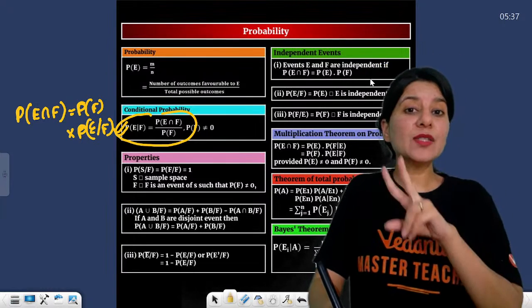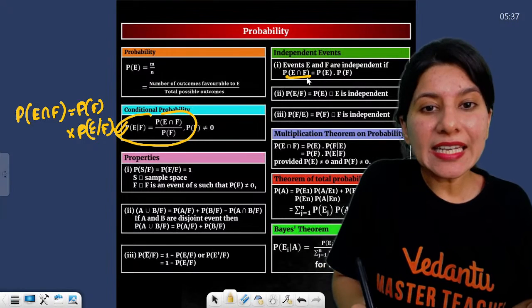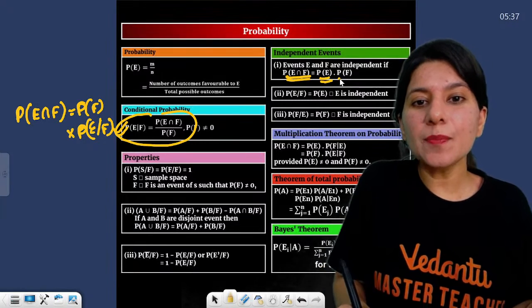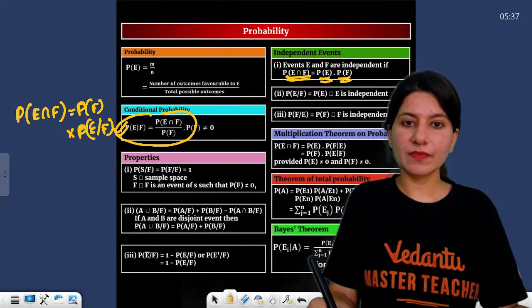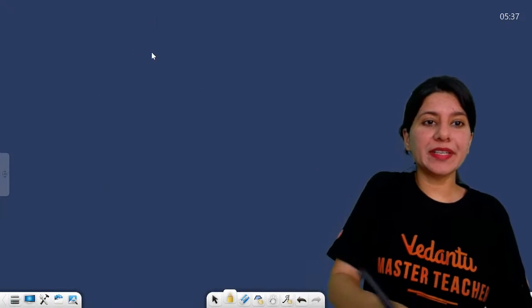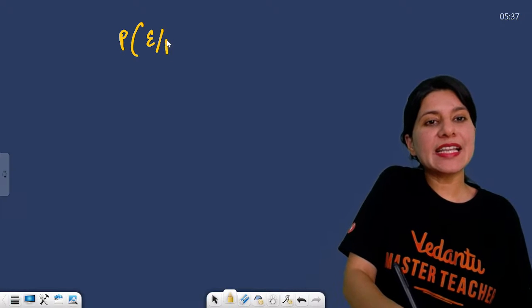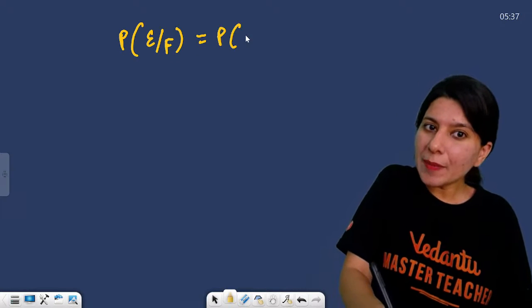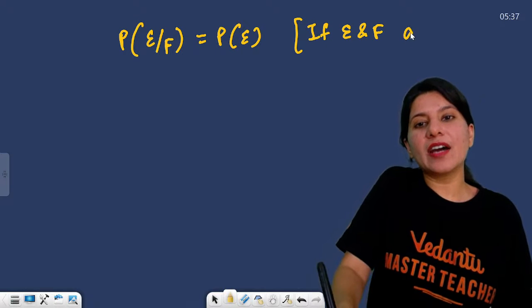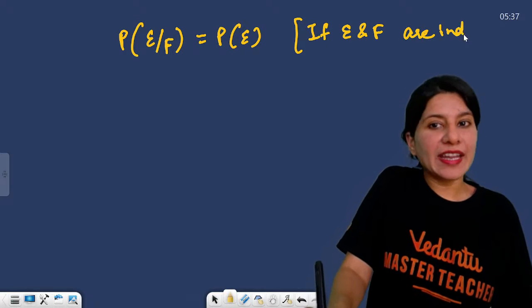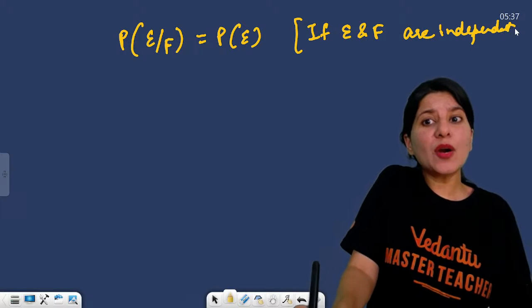Now, what happens when 2 events are independent? E intersection F will become P(E) times P(F). Very important thing. Probability of E given F will become probability of E if E and F are independent. So how do you solve it?